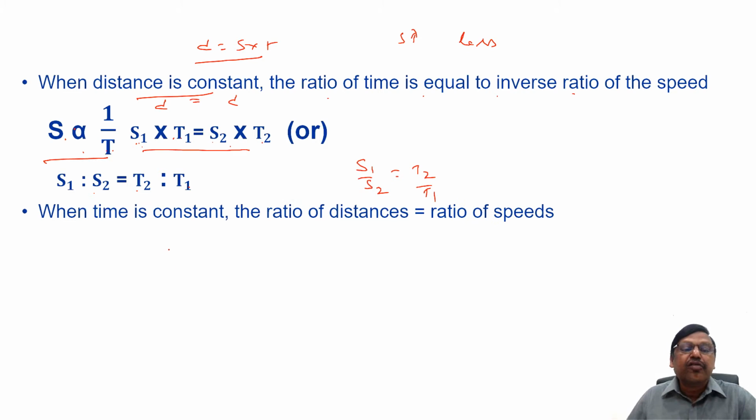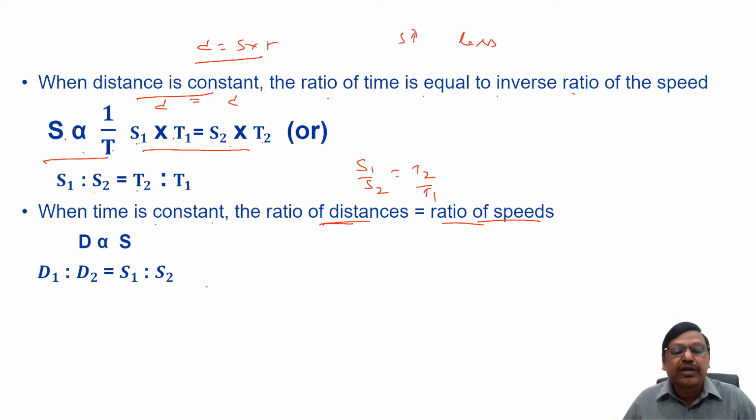Next one is, when time is constant, the ratio of distances equals the ratio of the speeds. If two people are traveling for the same time, then whoever has more speed will cover more distance. That's why I said the ratio of distances equals the ratio of speeds. Distance is directly proportional to speed, or we can say D1 is to D2 equals S1 is to S2, because it's a direct variation, right? If you have more speed, you will travel more distance. If you have less speed, you will cover less distance in the same time, when the time is constant.